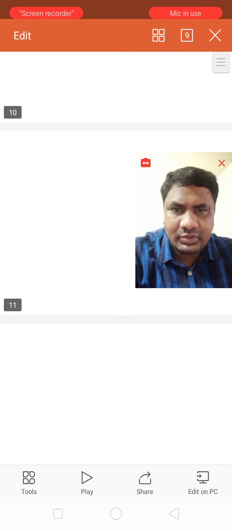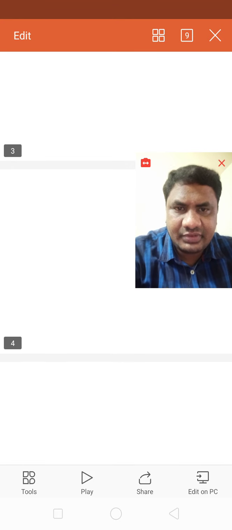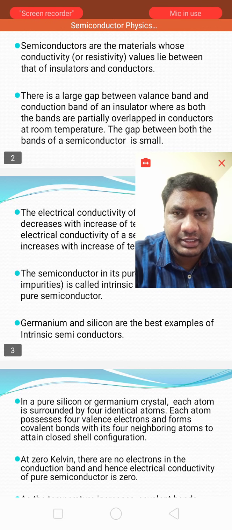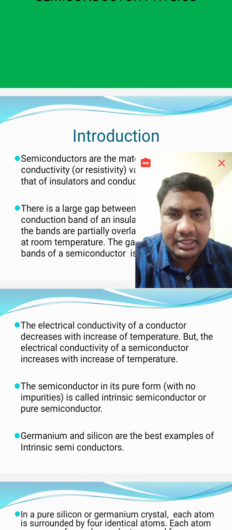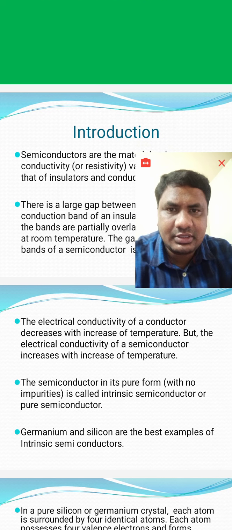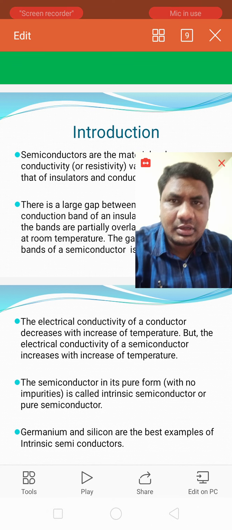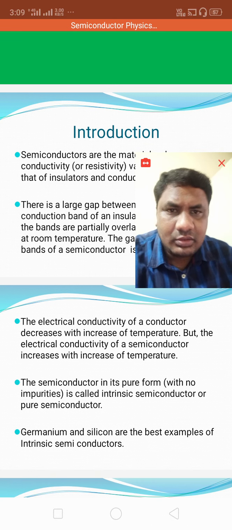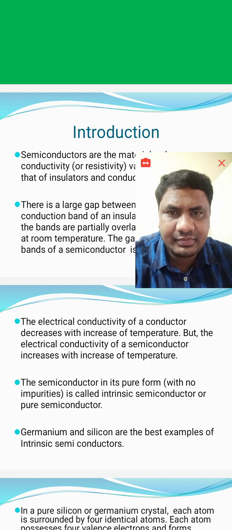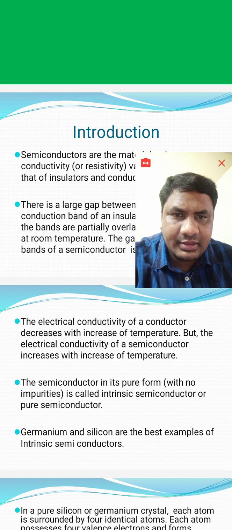So if you see, solids are classified into three types, namely insulators, semiconductors, and conductors, depending on their electrical property. But semiconductors means the solid state materials which partially allow the flow of current through them, right? And their resistivity and conductivity values lie in between insulators and conductors.